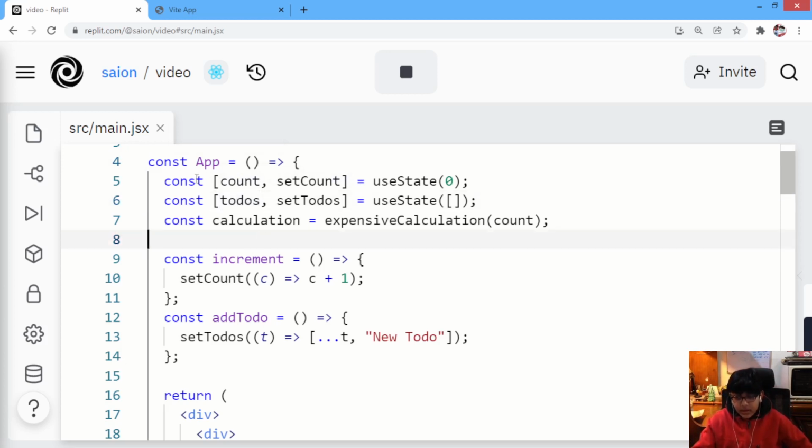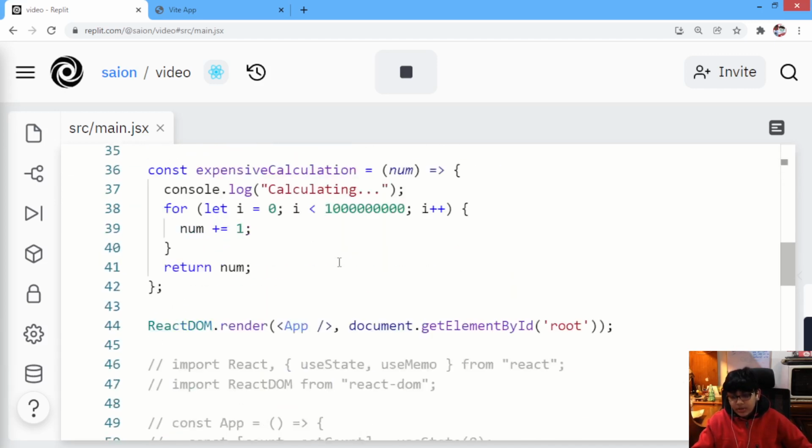So over here we are creating two states. One is the count state and the other is the to-do state, right? Then we are creating a calculation variable, and in that we are calling expensiveCalculation and passing it count. So this expensiveCalculation method will return us a value.